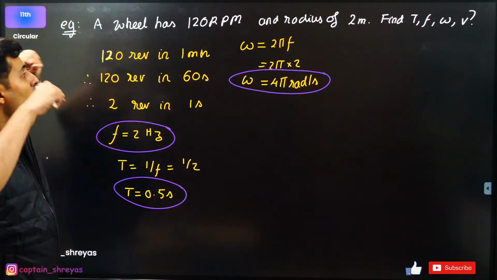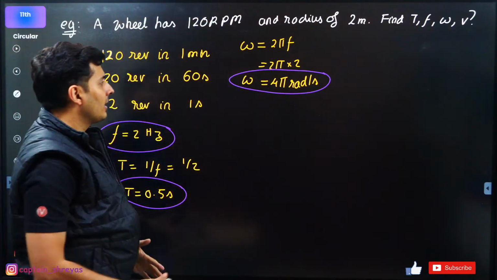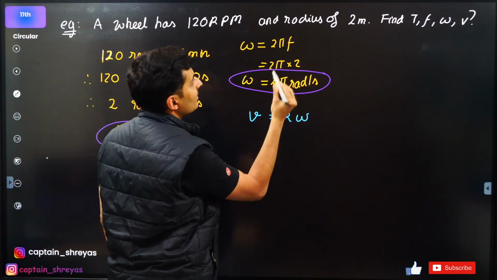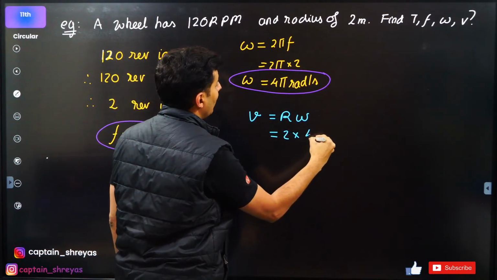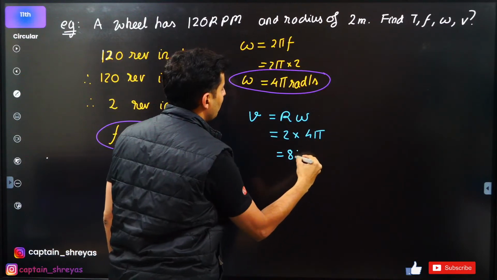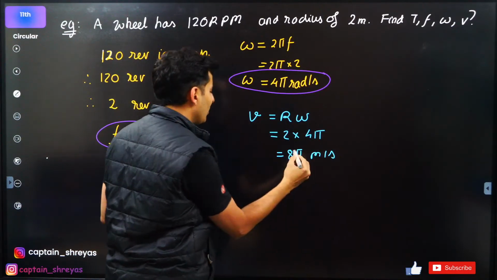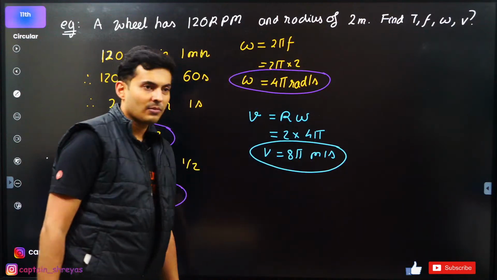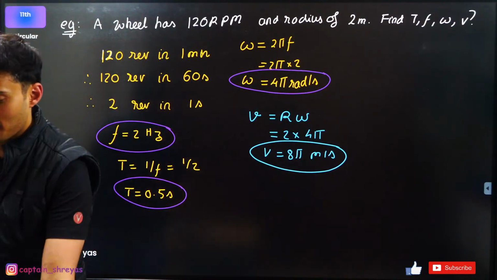Lastly, what is the speed of that particle, guys? So speed is r into omega. What is the radius? 2. What is omega? 4 pi. So it will be 8 pi, but this will be meters per second. You can put the value of pi if needed to find the answers in decimals. Otherwise, you can leave it like that.